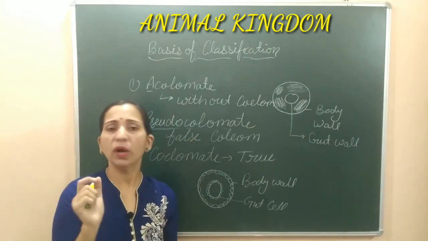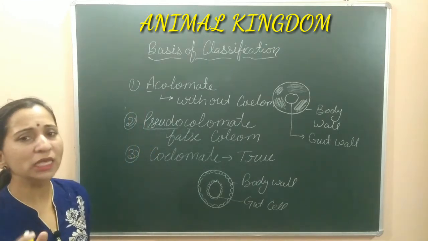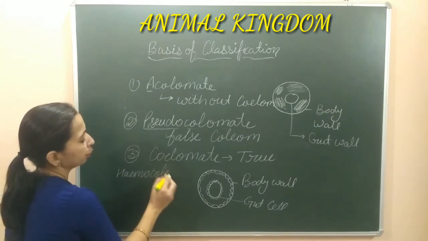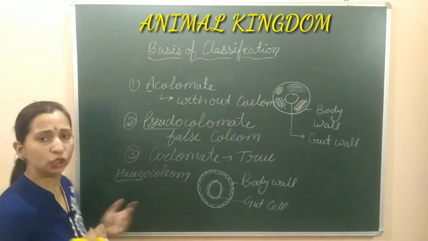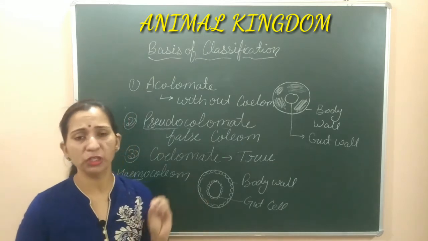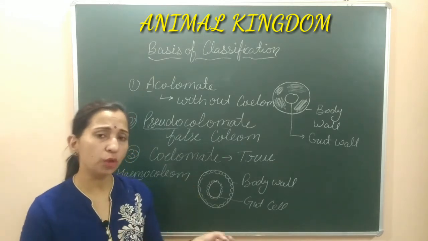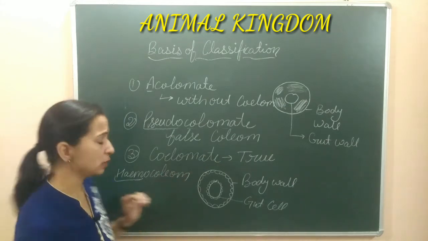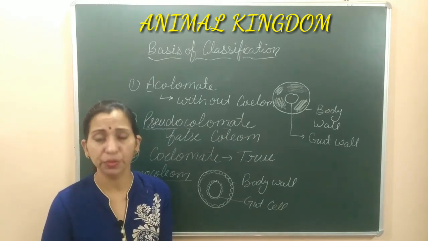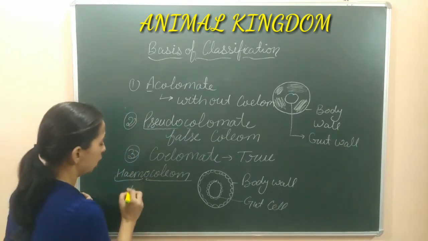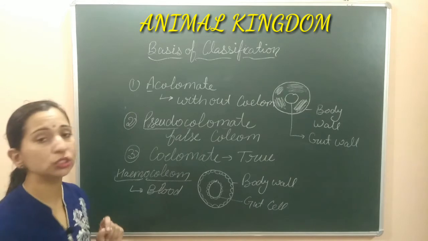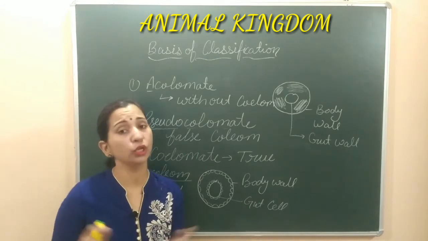Here we will consider one more type of coelom, that is known as hemocoelom. हम यहाँ पे एक और तरीके के coelom के बारे में बात कर रहे हैं जो कि कहलाती है hemocoelom. Heme to word है, it is showing the presence of blood. So this is a true coelom which is present in the reduced form. So true coelom is reduced and then it is known as hemocoelom, and this type of reduced true coelom is filled with the blood. ये जो coelom होती है ये blood filled होती है, यहाँ पे blood की feeling हो जाएगी coelom के अंदर. That's why this coelom is known as hemocoelom, and the organisms are known as hemocoelomate organism.